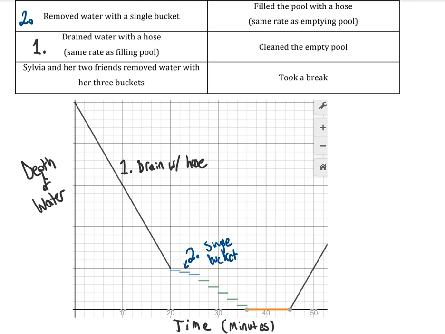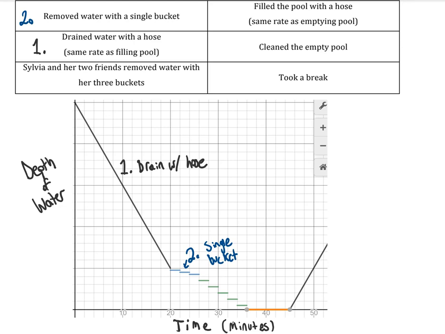And since each step is 2 minutes long, I'm assuming for my scenario that she had to go dump the water in a very specific place that wasn't exactly super close, because you don't want to just dump pool water in your yard. It can mess up your plants, it can mess up your grass. So she had to maybe walk around to the front of the house and dump it down the street gutter for my scenario. Again, that's why there's so many possibilities for this, because so many aspects of this are open to interpretation.